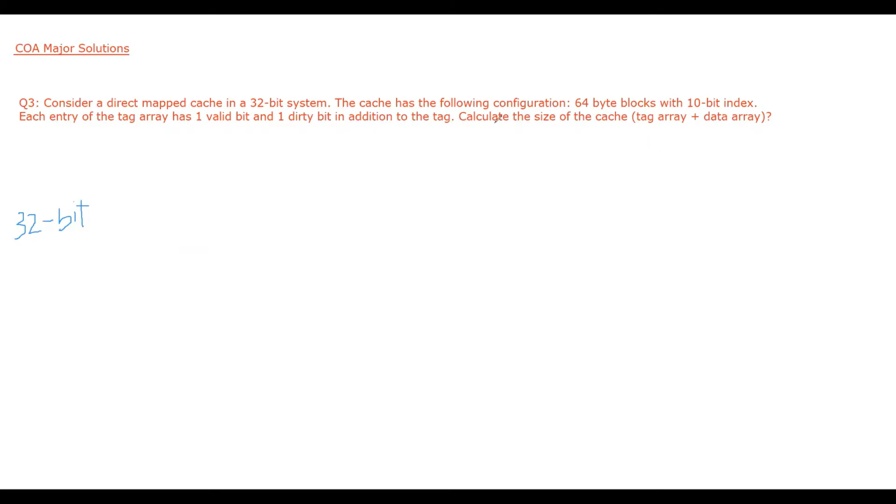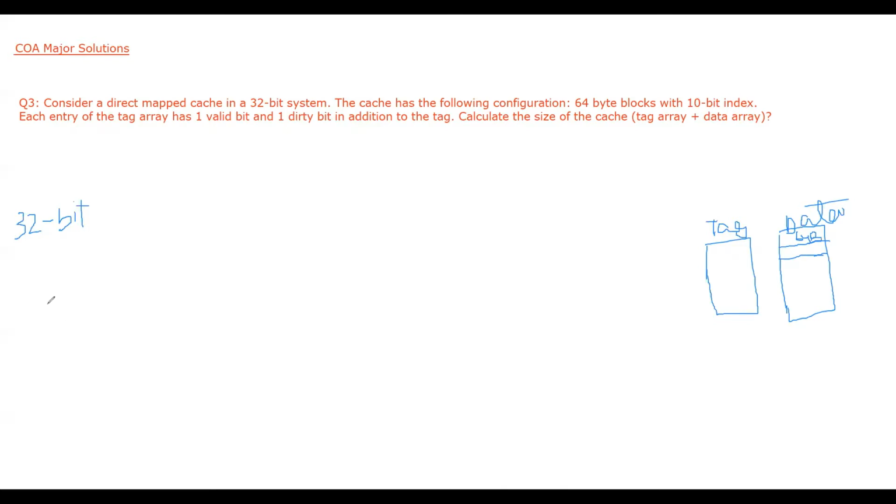The cache has the following configuration. What was the configuration? We know in a cache there are two arrays. One is the tag array and another is the data array. Okay, so this is our data. The cache has the following configuration: 64 byte blocks. So here we have blocks, and each block is of how many size? 64 bytes. So each block stores 64 bytes. Okay, blocks with 10-bit index.